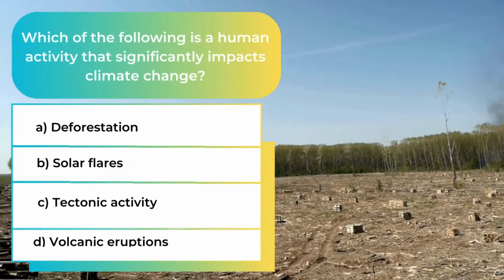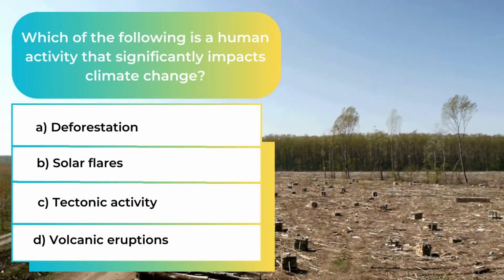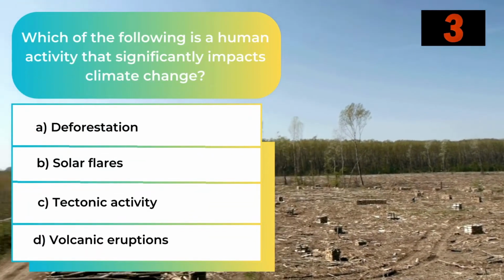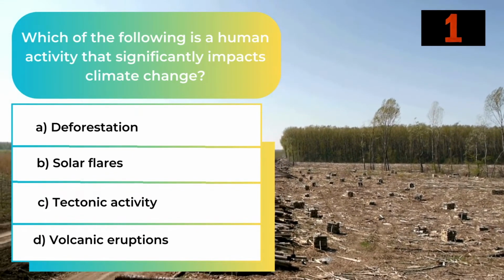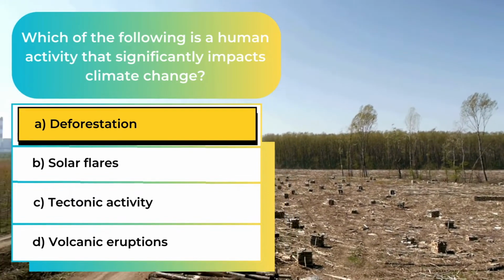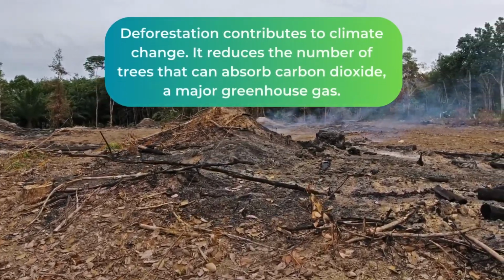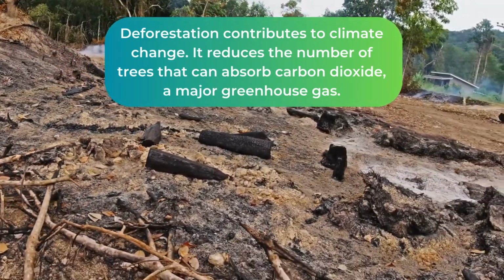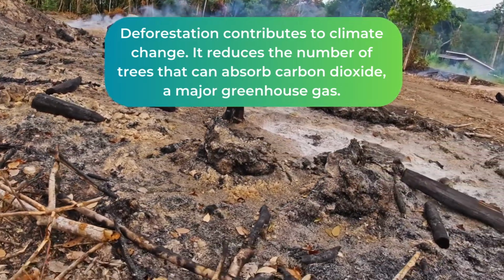Which of the following is a human activity that significantly impacts climate change? The answer is A. Deforestation. Deforestation contributes to climate change. It reduces the number of trees that can absorb carbon dioxide, a major greenhouse gas.